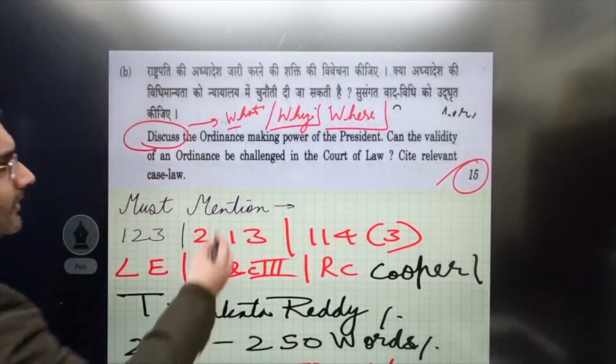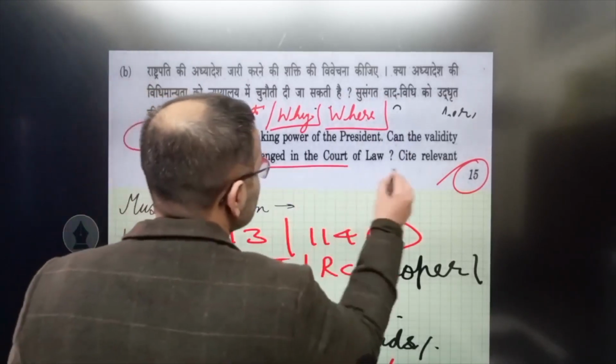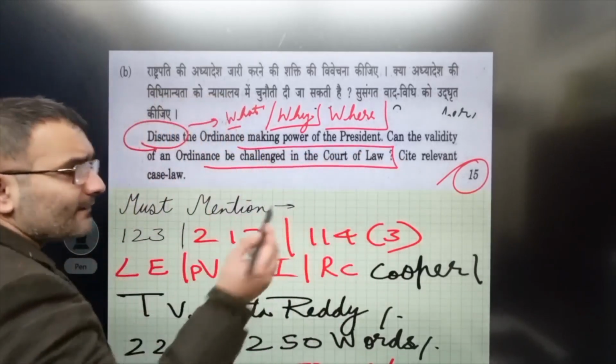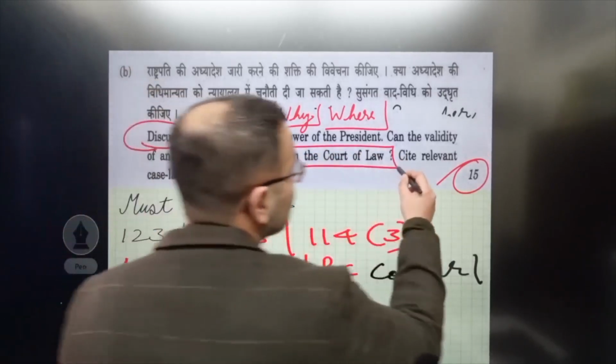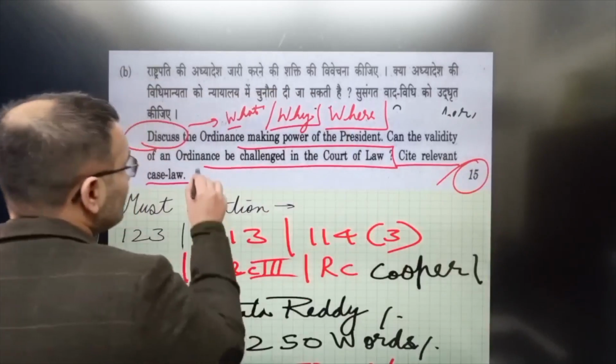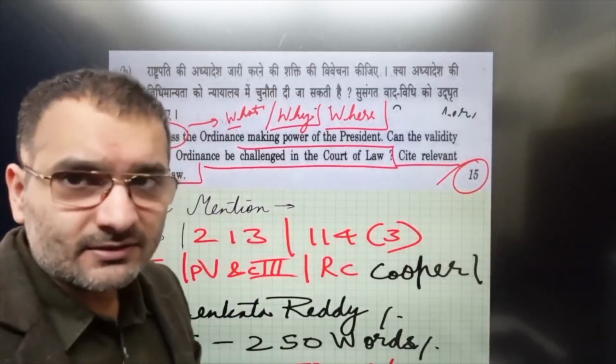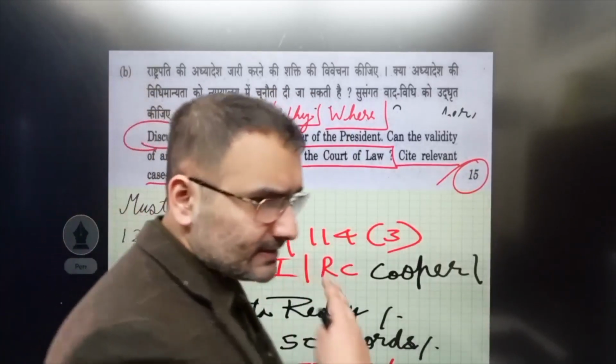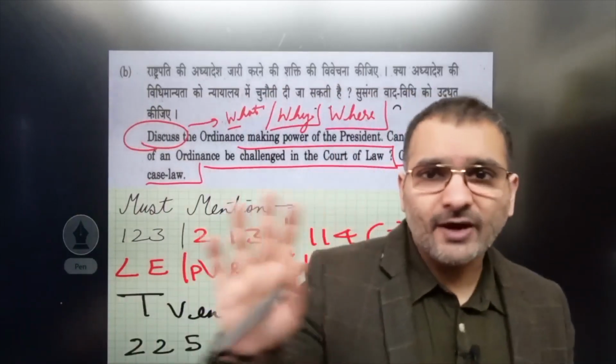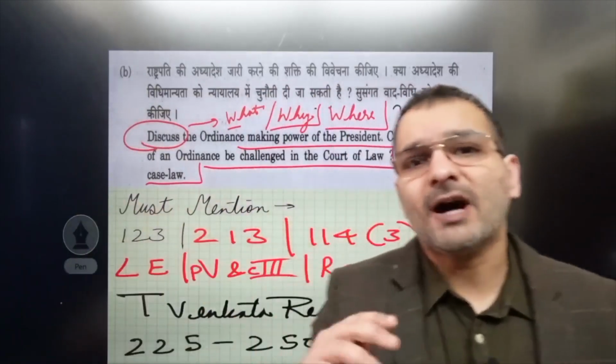Can the validity of an ordinance be challenged in the court of law? So we'll have to, obviously, even if this sentence isn't written, cite relevant case laws. So two things. Where is the ordinance making power given? In part 5, chapter 3 of the Constitution. What is part 1? So let us revise.